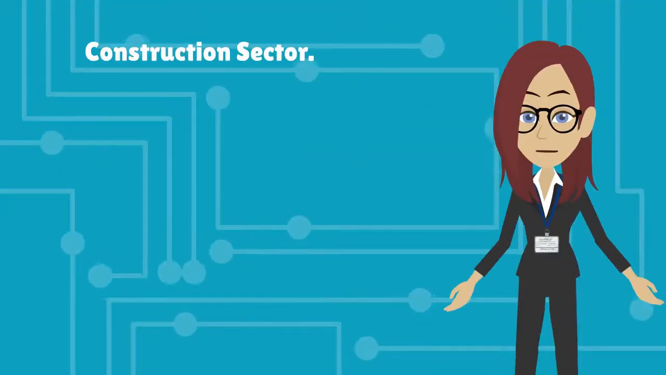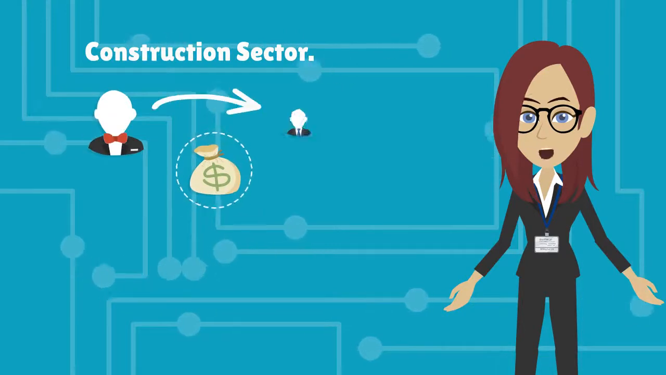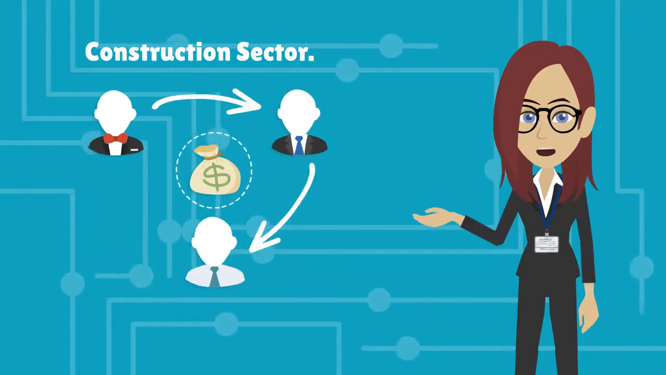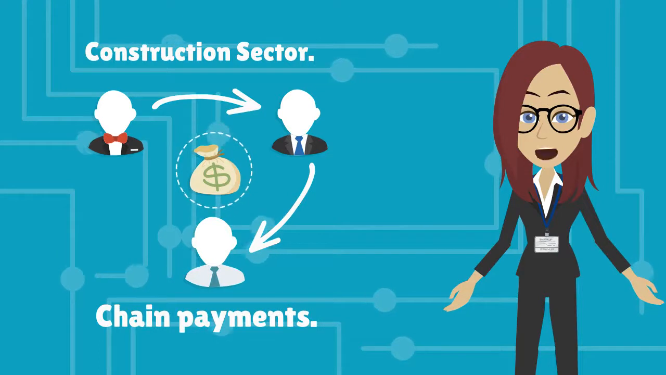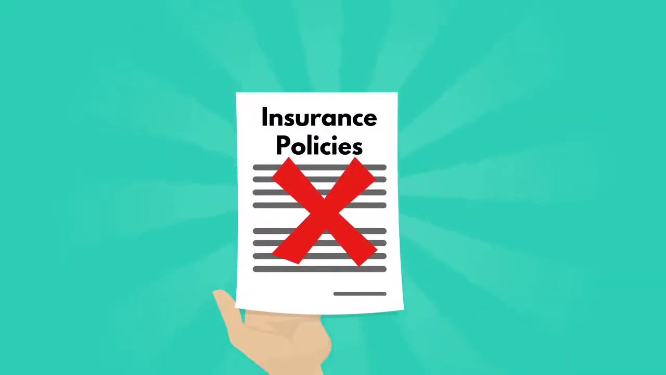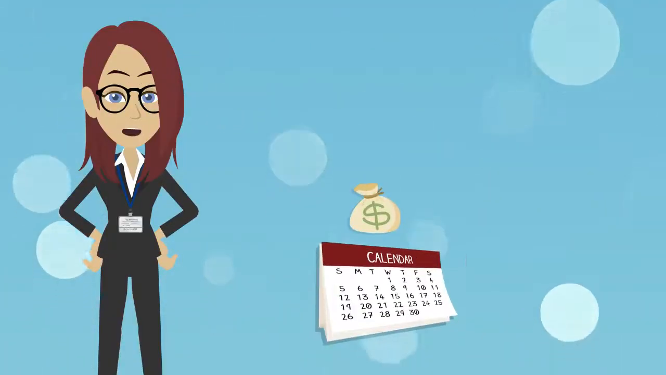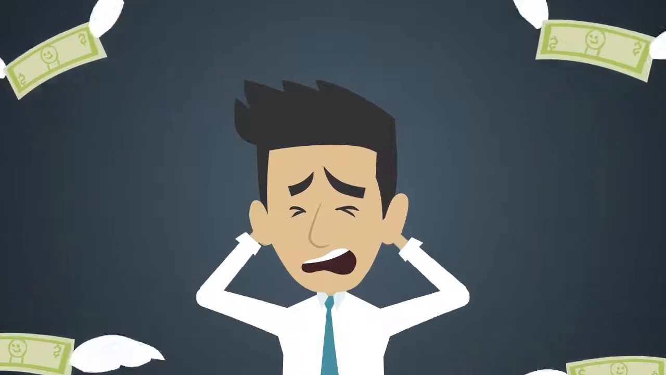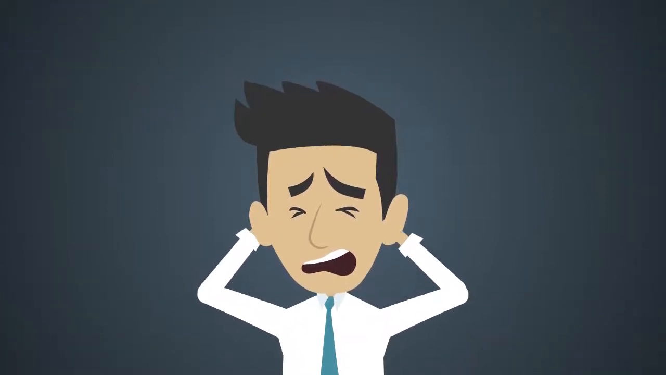In the construction sector, payments go from party to party to party, the so-called chain payments. Because of this, there is a lot of risk and various insurance policies have to be taken out. Payment periods are usually long, which has already resulted in the bankruptcy of many subcontractors.